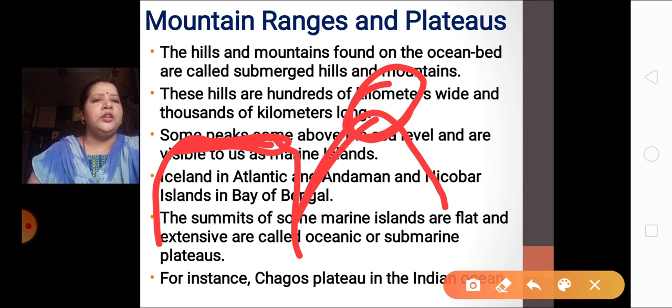Some of the marine islands have a flat surface. We call such a flat surface a plateau, and they are called submarine plateaus. What are they called? Submarine plateaus. They do not have a peak like this. They have flat land like this. So they are called submarine plateaus.